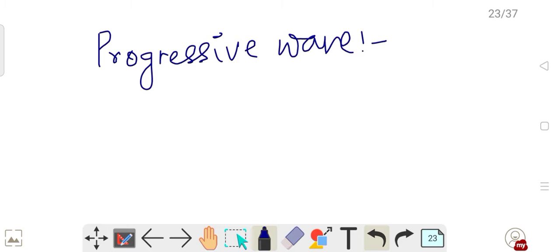Progressive wave. What is this progressive wave? A wave in which the disturbance produced in the medium travels in a given direction continuously without any damping and obstruction from one particle to another is a progressive wave.